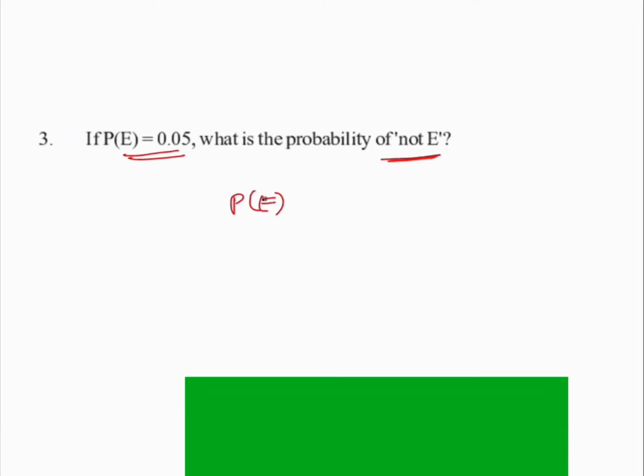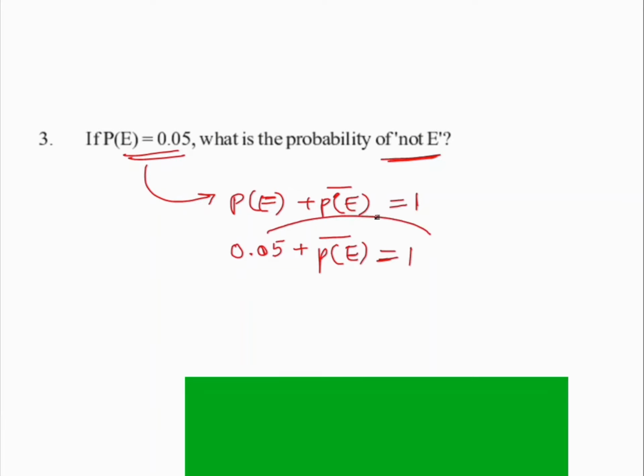Let's look at the next one. Probability of E plus probability of E bar is equal to how much? 1. This is already given. I'm substituting the value here: 0.05 plus probability of E bar is equal to 1.